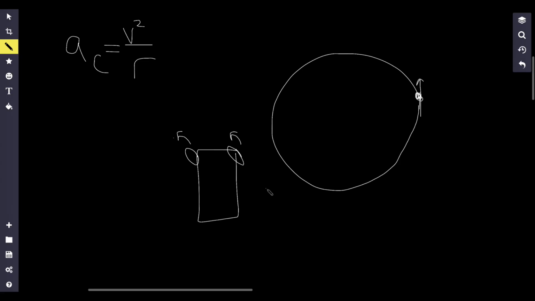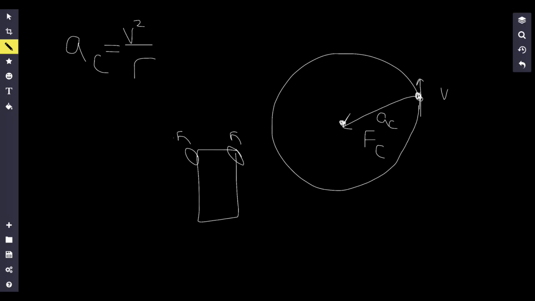And that creates friction. That force of friction is going to be directed towards the center of this circular track. This is actually where my centripetal acceleration is going to point, and as a result, this is also where my centripetal force is going to point. It's going to point towards the center. Meanwhile, the velocity of the car is always going to be tangent to the circle.